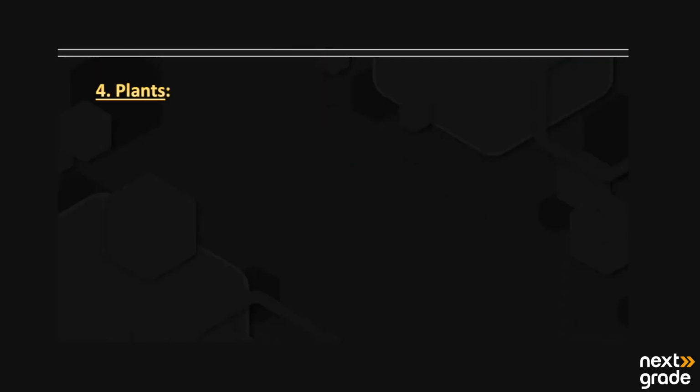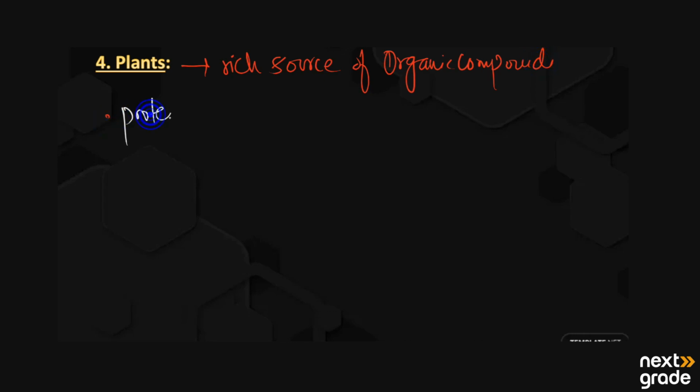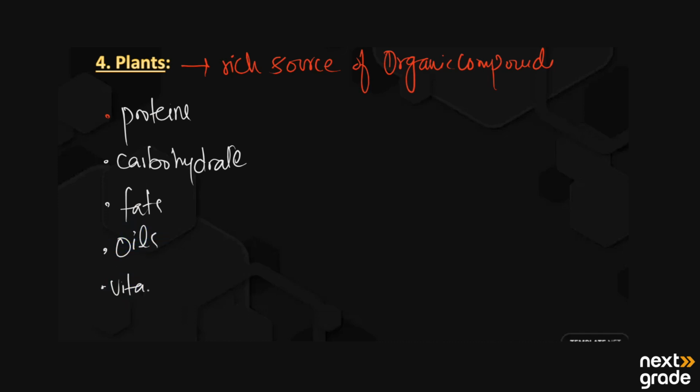Next we have plants. Plants are a rich source of organic compounds. For example, the organic compounds mainly consist of proteins, carbohydrates, fats, oils, and vitamins.